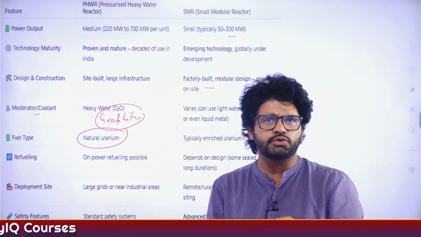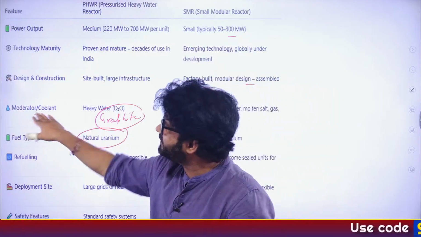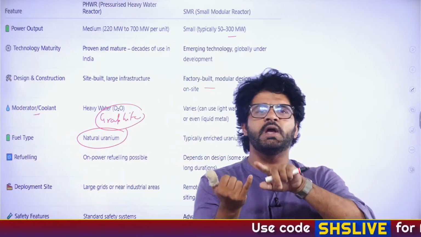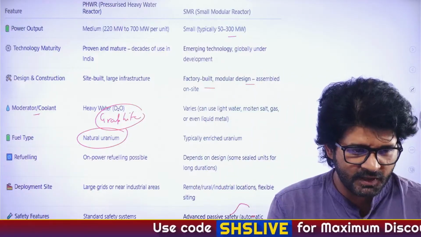Now coolant, what is coolant? And again, these are very easy to understand. In so many different exams, they ask you what is the basic purpose of